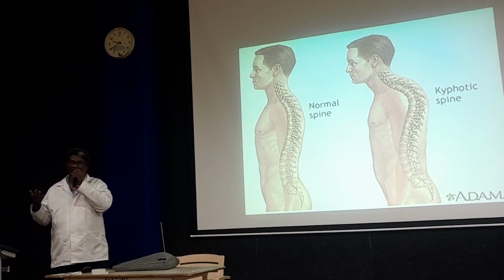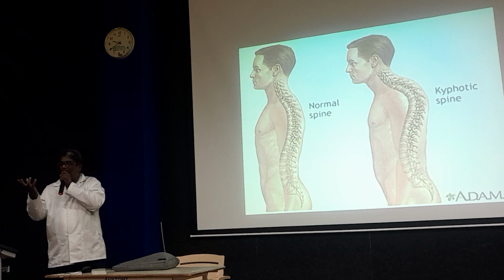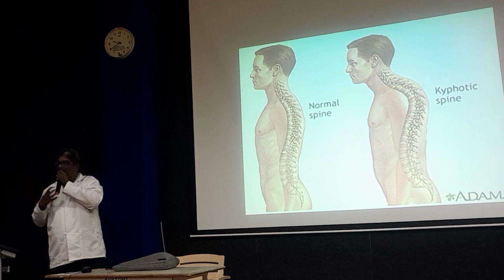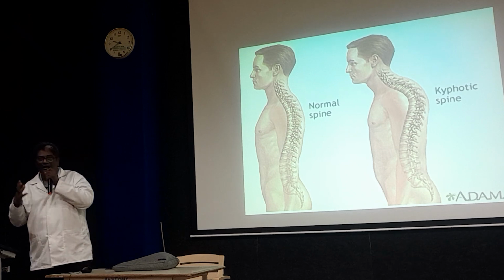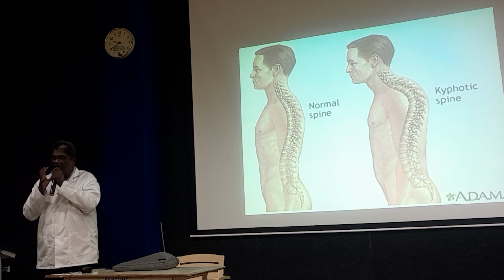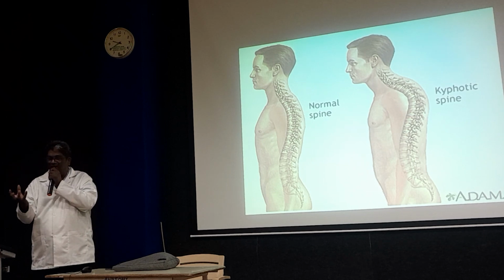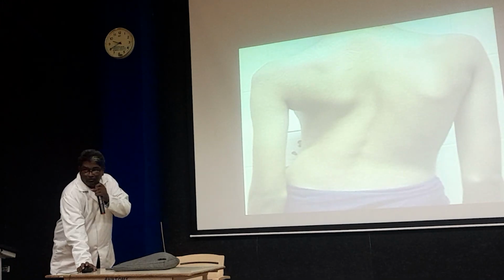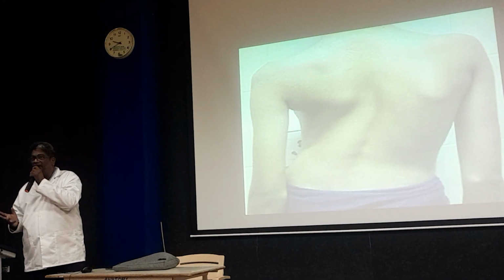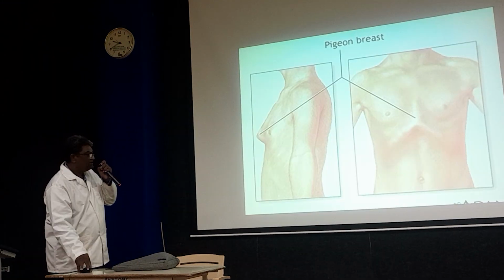In kyphosis, the volume is decreased because they have a hump, the chest rib cage is decreased, and the volumes are decreased. This is scoliosis, one-sided bending, and pigeon-shaped chest.